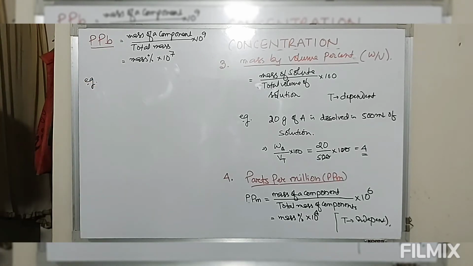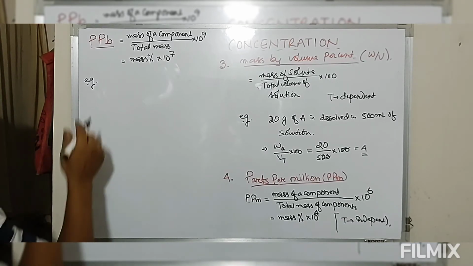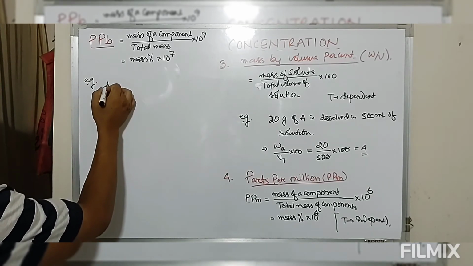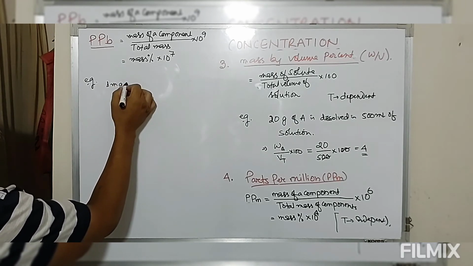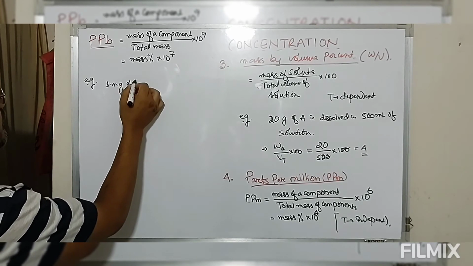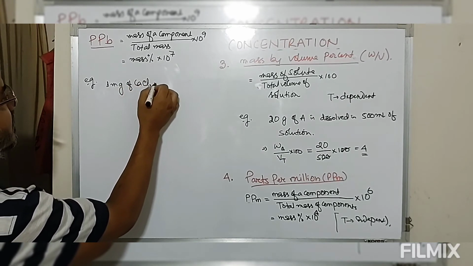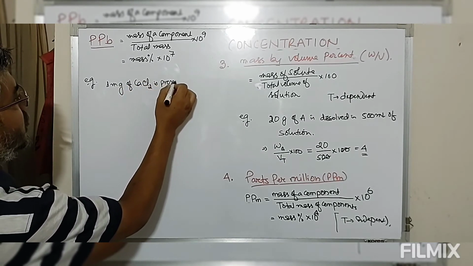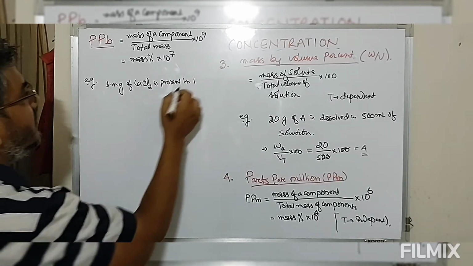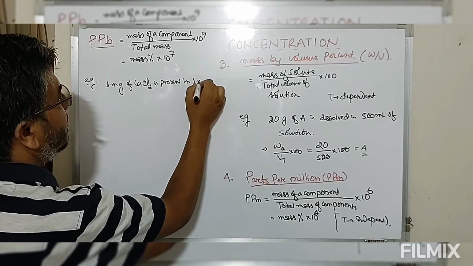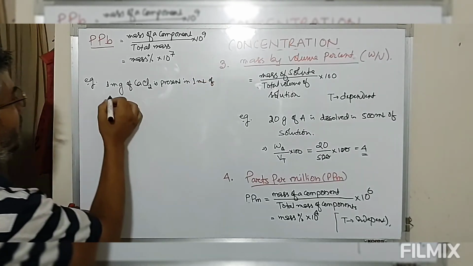Now we have looked at this. A solution is 1 milligram of calcium chloride present in 1 ml of water.